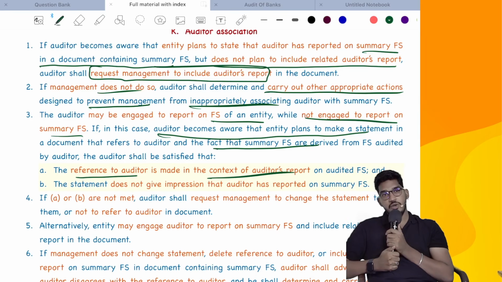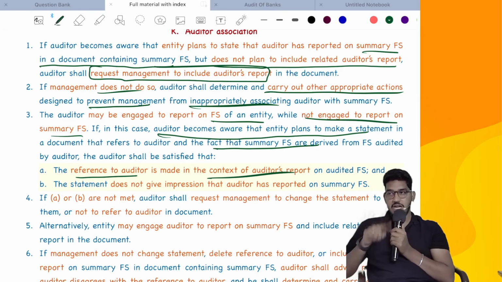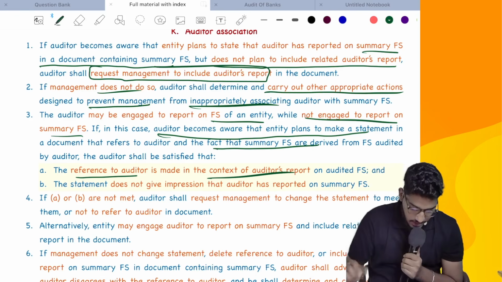If they are not ready to do it, offer an alternative solution. What is that alternative solution? Pay me the fees for the separate financials, pay me the fee for the summary financial statements. I will do it, then only you use the name. Two options you have to give them. Either remove my name, or, if you want my name to be there, pay me the fee. I will do the audit of the summary financial statements also, then include my name and that report. So that's what they say here.